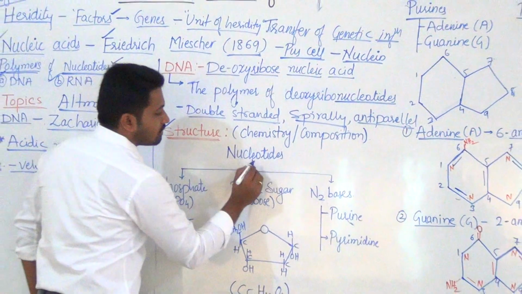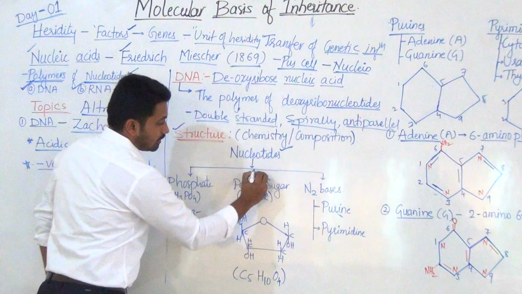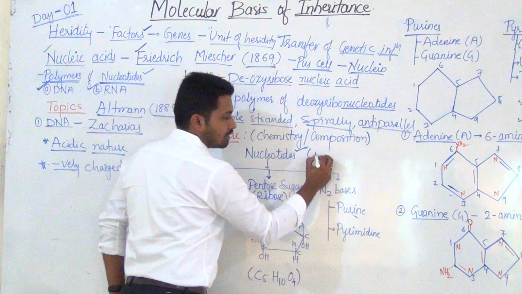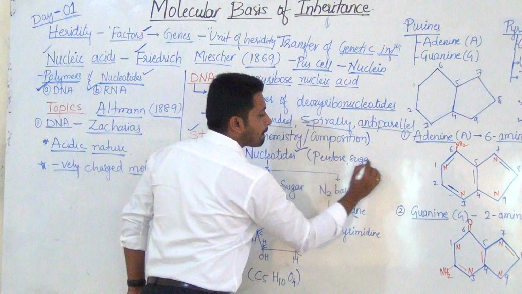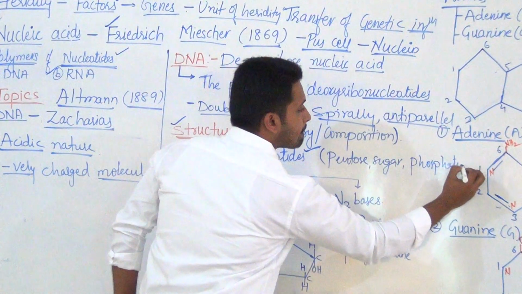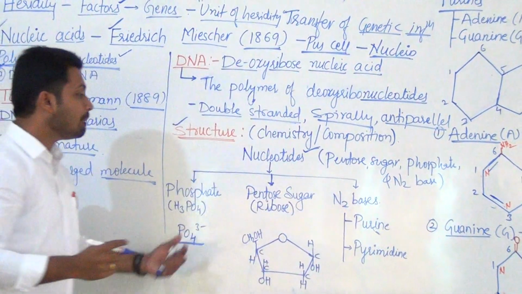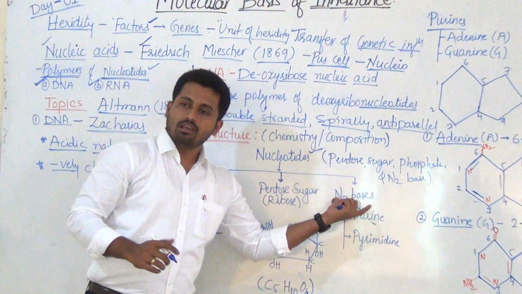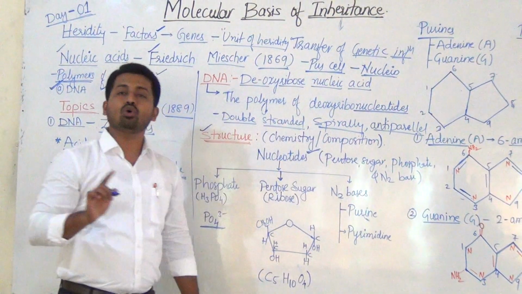Now, what is a nucleotide first? Understand this one. Nucleotides are nothing but a combination of pentose sugar, phosphate, and nitrogen base. This is already mentioned here. Pentose sugar, phosphate group, then nitrogen bases. The combination of these three compounds we collectively call nucleotides.